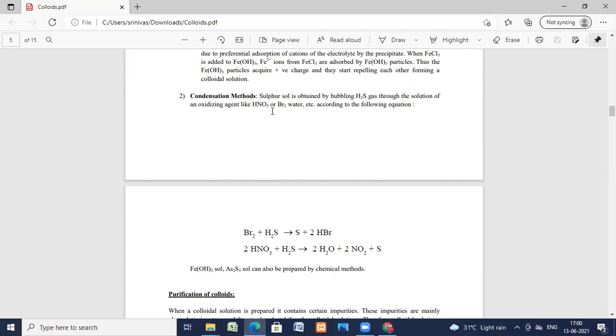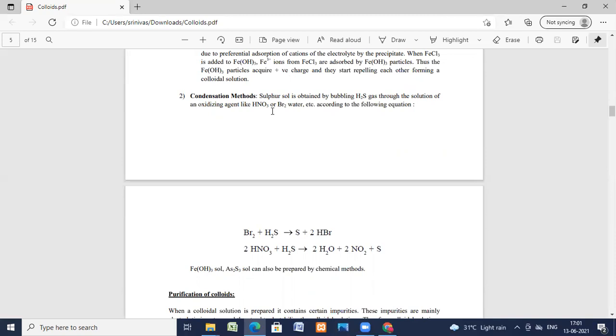Now the next one is the hydrolysis method. FeCl3 on hydrolysis gives ferric hydroxide and HCl. The next one is the double decomposition method. In double decomposition, arsenic oxide plus H2S gets decomposed and arsenic sulfide is prepared.